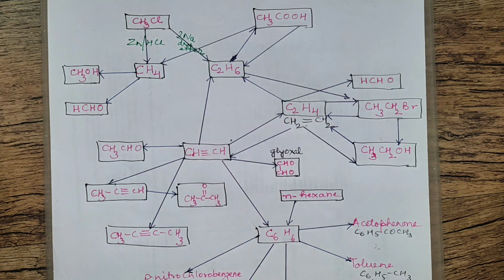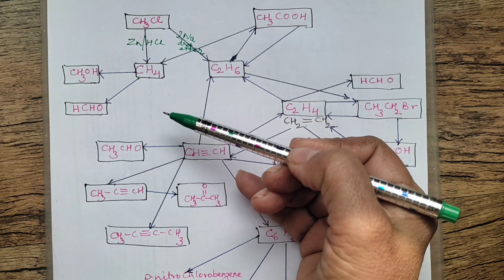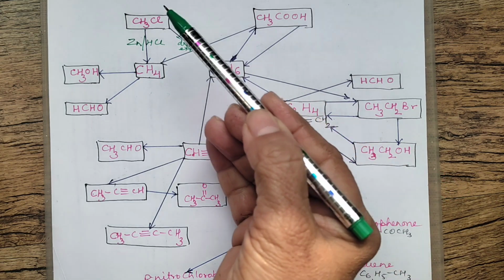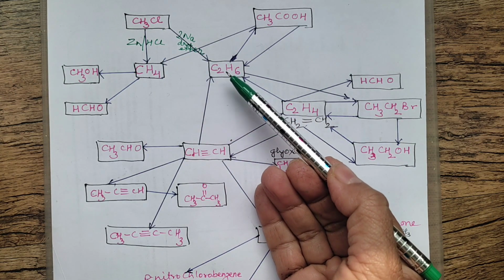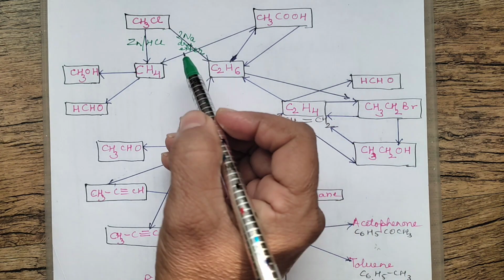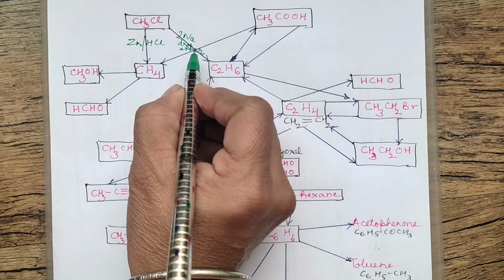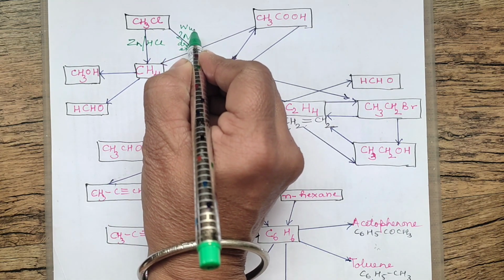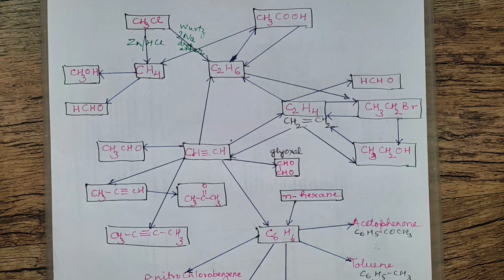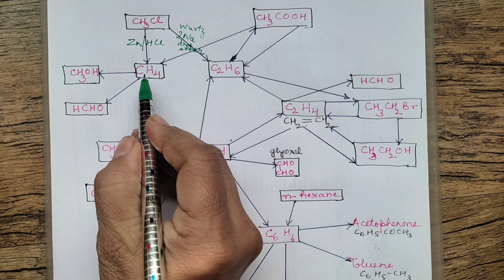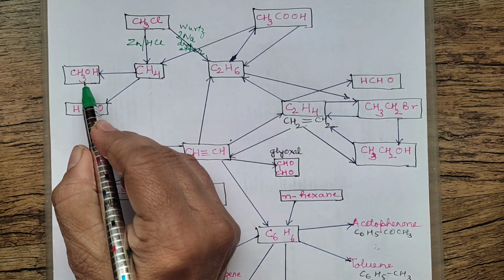That means from methyl chloride you can go either side. You can prepare methane if you are carrying out reduction. From methyl chloride you can prepare ethane if you are carrying out Wurtz reaction. This conversion which we are carrying out, methyl chloride to ethane, this is Wurtz reaction, that is W-U-R-T-Z. It is Wurtz reaction. Okay. Now, this methane can be converted into methanol.